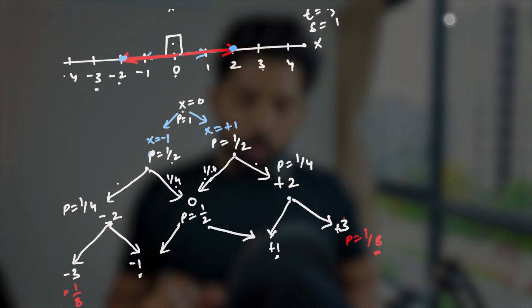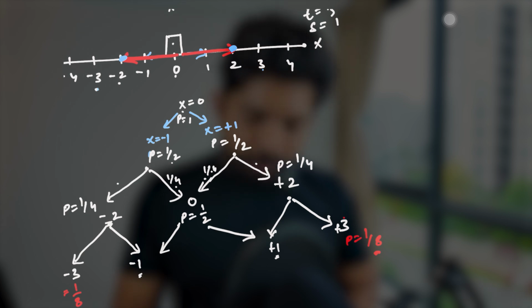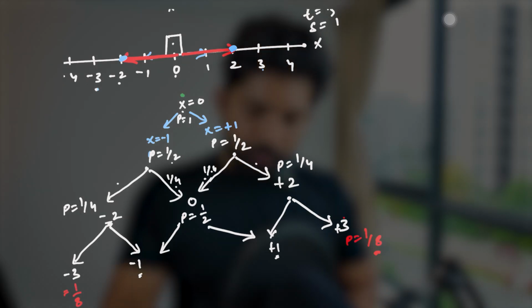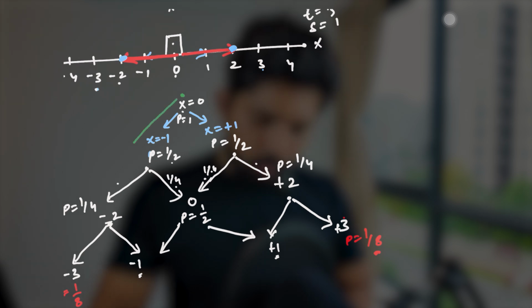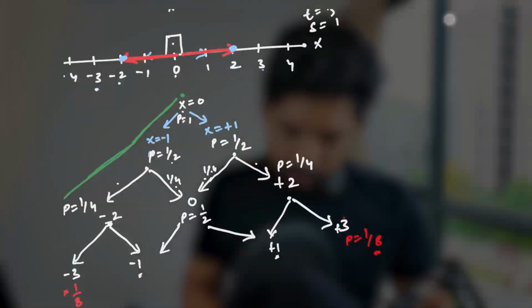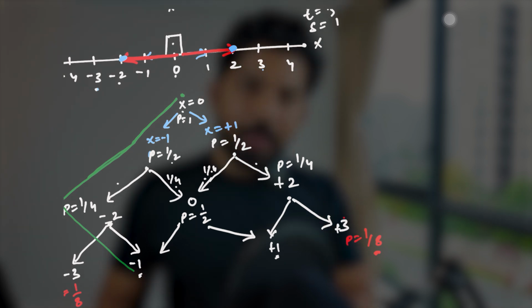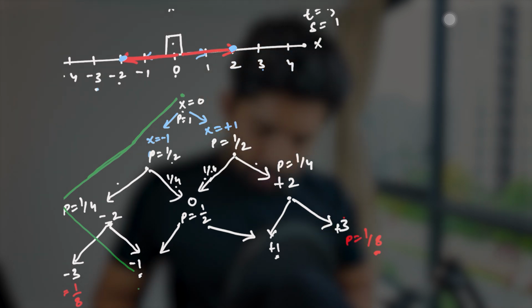So now we'll check from this x position how many ways we can reach -1 and +1, right? First, one way is from x it can come to -1, then from -1 it can go to -2, and from -2 it can go to -1, right? And we know that probability equals 1 by 8.